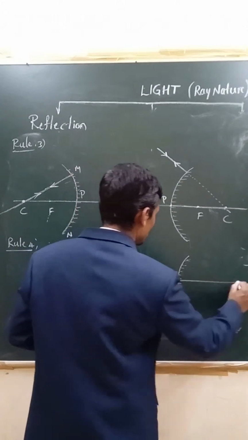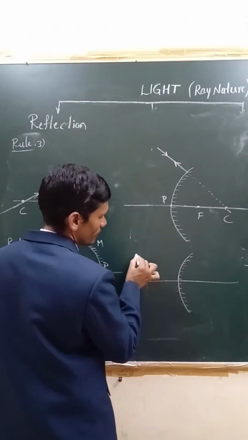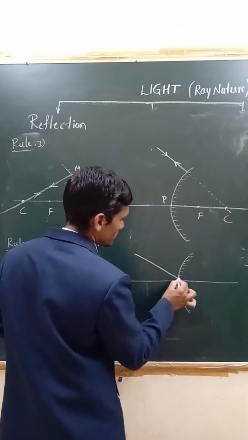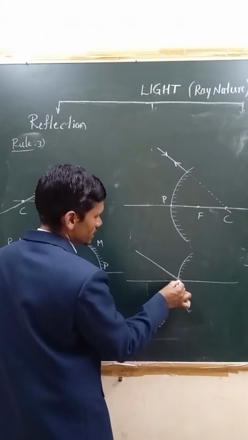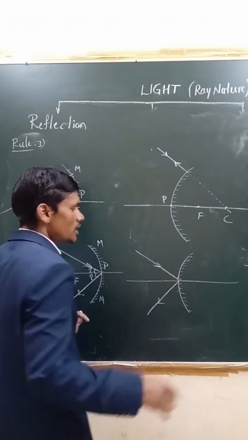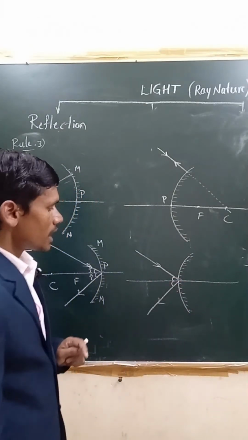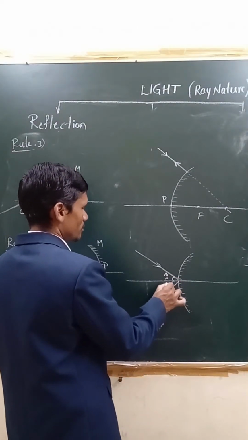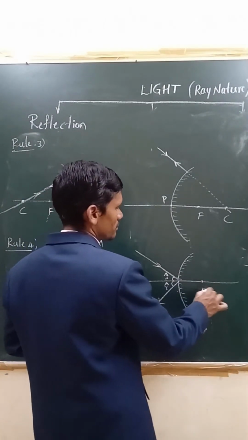Here this is the principal axis. Okay. So how to show this? A ray of light which is incident obliquely towards pole P emerges obliquely after reflection in case of convex mirror. Here also laws of reflection are obeyed. That is, angle of incidence will always be equal to angle of reflection. Remember. Okay. And its principal focus is behind the mirror.